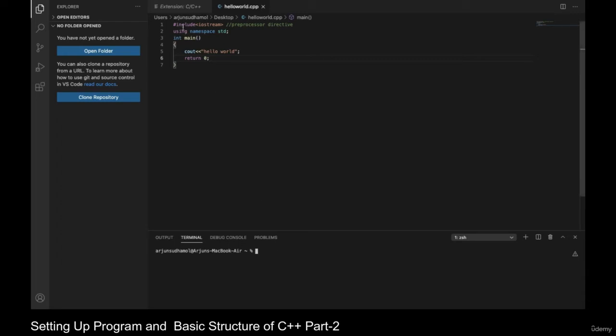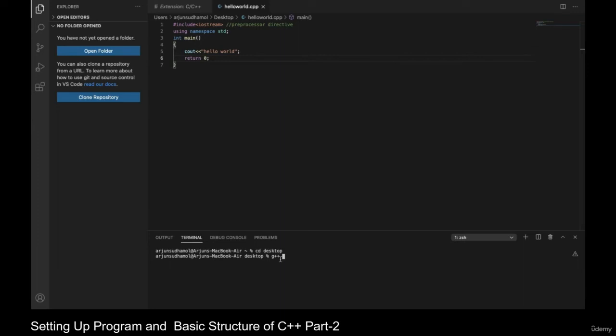My location of this particular program is desktop. So inside my terminal, I will be navigating to desktop. Then now I need to compile this file, so that these instructions can be converted into machine instructions. So I will be compiling this program by writing a command called g++, which is the compilation command which we will use inside Linux or Mac OS.